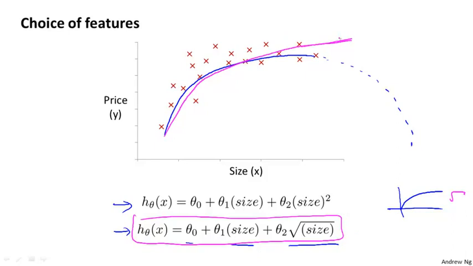In this video, we talked about polynomial regression, that is how to fit a polynomial like a quadratic function or a cubic function to your data. And we talked about this idea that you have a choice in what features to use, such as that instead of using the frontage and the depth of a house, maybe you can multiply them together to get a feature that captures the land area of a house. In case this seems a little bit bewildering, that, wow, we have all these different feature choices, how do I decide what features to use?